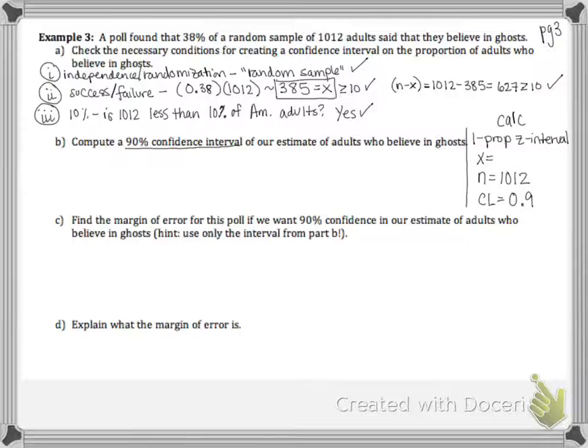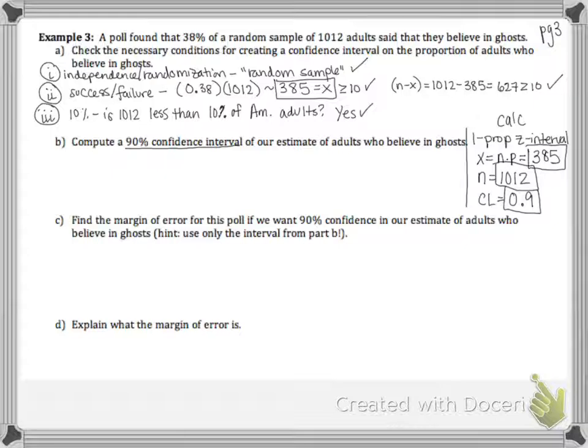X is the same as N times P, which is, in this case, I should say approximately equal, but I'm still going to put the equal sign, 385. So we would go in our calculator and we would put 385, 1,012, and 0.9 into our one prop Z interval.